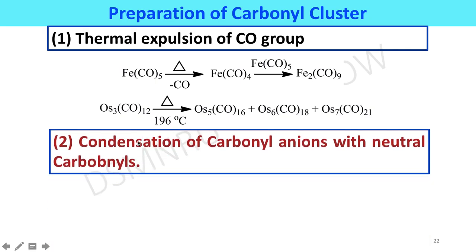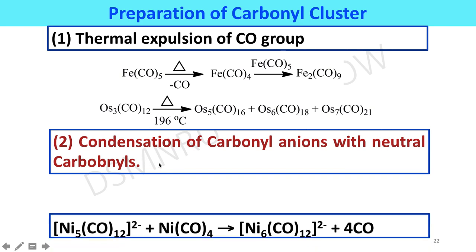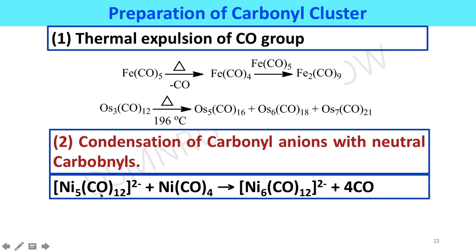A second method is condensation of carbonyl anions with neutral carbonyls. Here pentanuclear nickel carbonylate ion condensed with nickel tetracarbonyl affords hexanuclear carbonylate ion along with carbon monoxide gas.